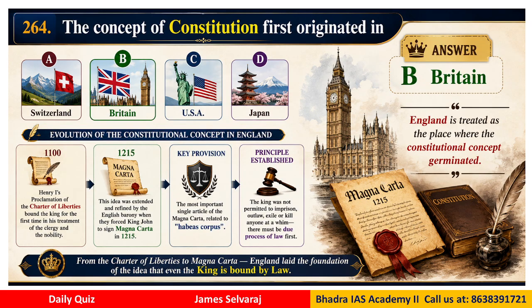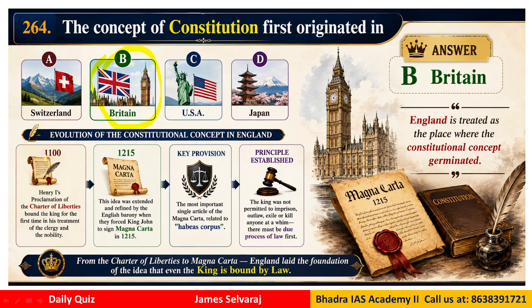Question number 264. The concept of constitution was first originated in which country? We have Switzerland, Britain, USA, Japan, and the correct answer would be Britain. Though we had the idea even earlier, the recognition basically is given to Britain.